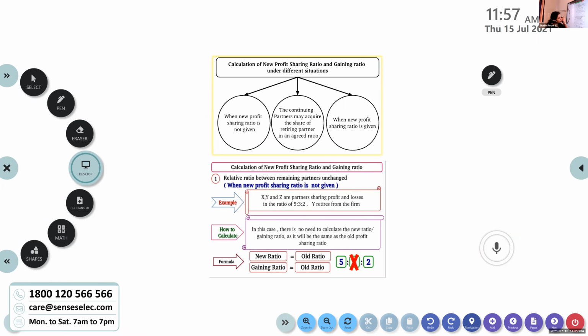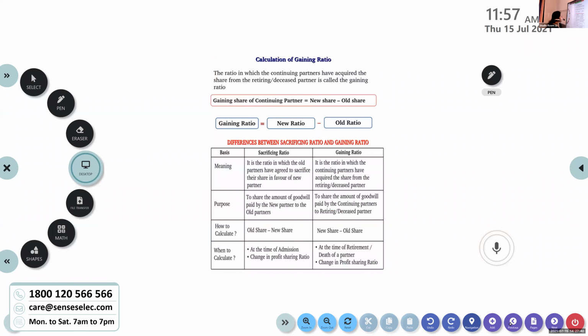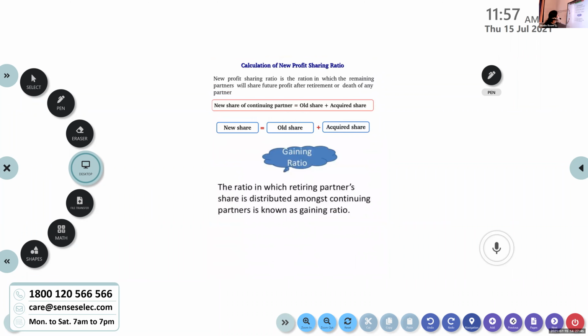Okay, how to calculate new profit sharing ratio and gaining ratio. Before that, let me tell you what is gaining ratio. The ratio in which the share of the retiring partner is distributed to the continuing partners is known as gaining ratio.